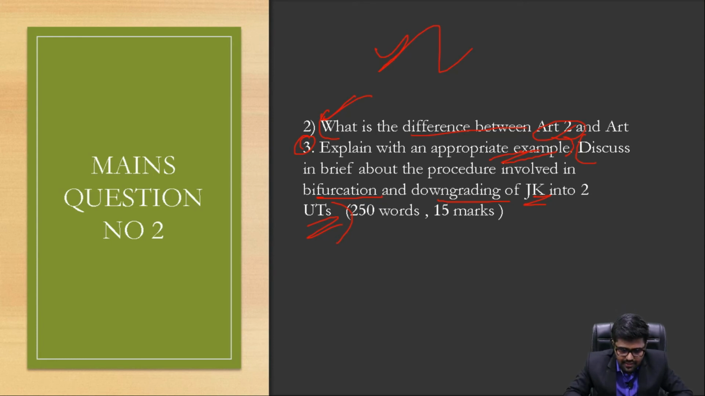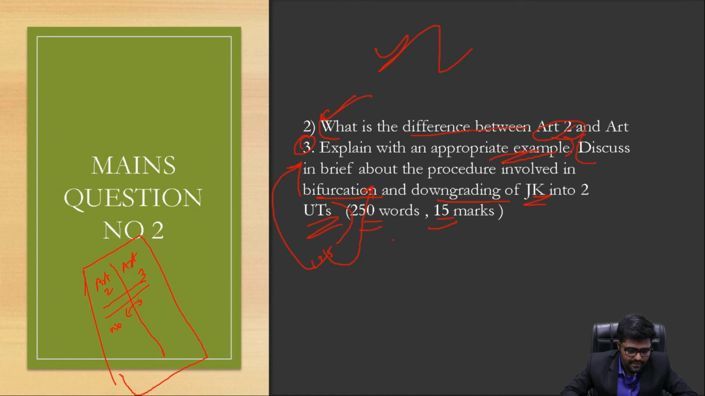Since it is for 15 marks and 250 words, you can split 125 words for the first part and 125 words for the second part, and you can give a structure. I will mention the structure also. First start with Article 2 and Article 3. Just say what is the difference between these two. Article 2 is for a non-existing state becoming a new state. Article 3 is for an existing state becoming a new state or union territory. Done. Then talk about the other provisions possible.